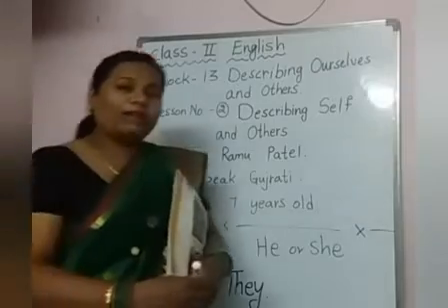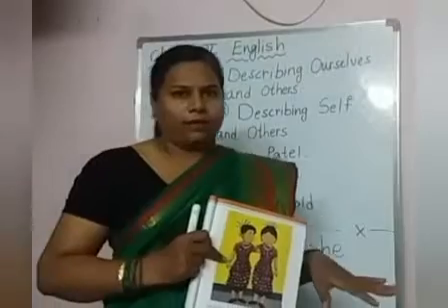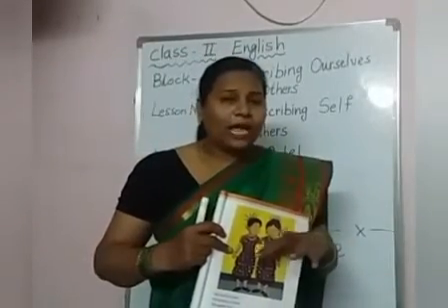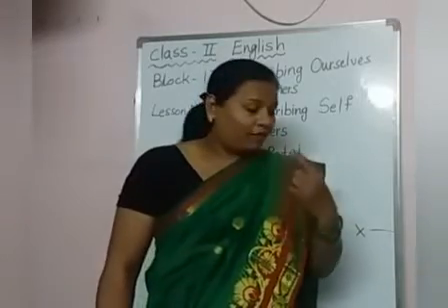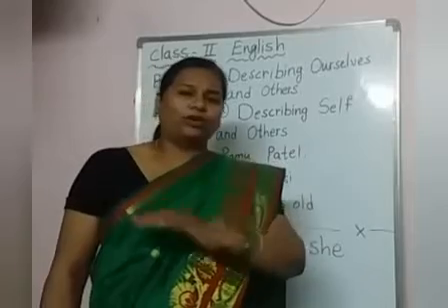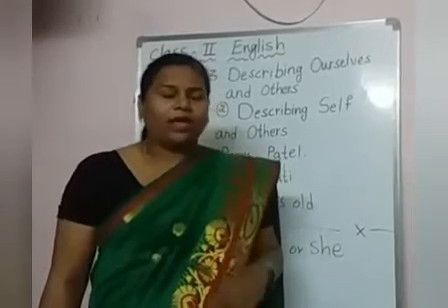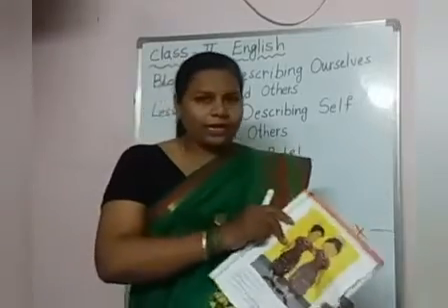Okay children. Now what will I say? Myself and my daughter are there, for example. So what will I say? When I am alone, I will say I am going to market. When myself and my daughter are there, what will I say? We are going to market. Okay children. When two persons are there, we use we. Till here clear?